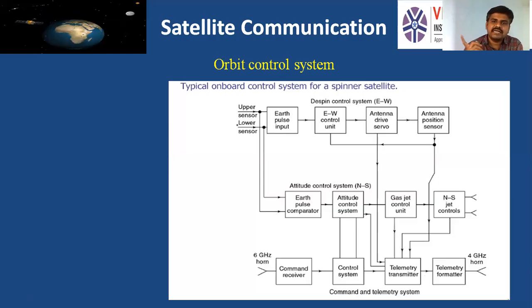The earth station command system will be continuously transmitting commands to the satellite, which are received by the command and telemetry system present on the satellite. So the telemetry tracking command monitoring system is present partially on the satellite as well as at the earth station. This is what the attitude and orbit control system is.